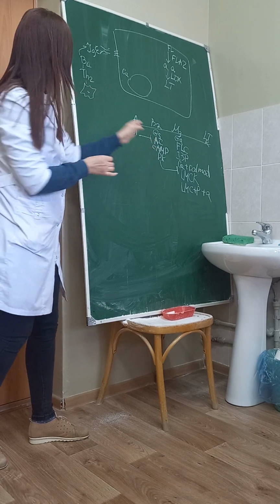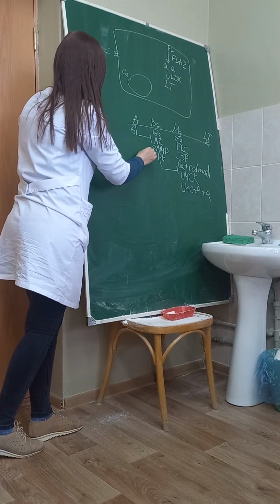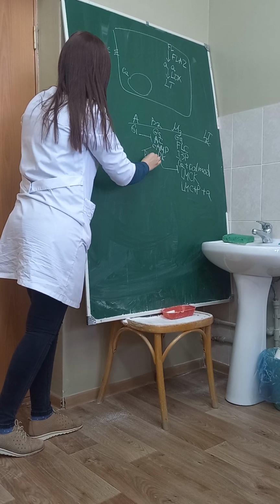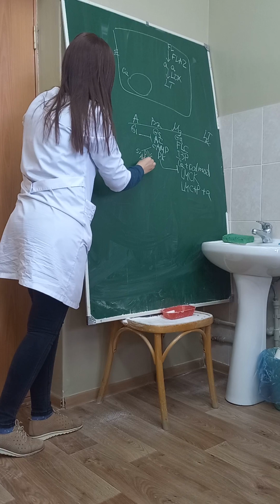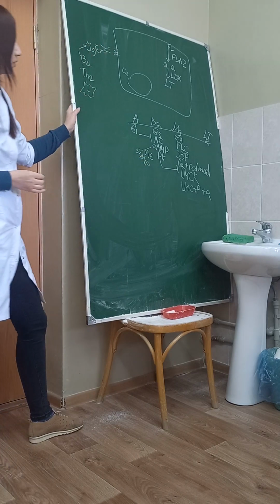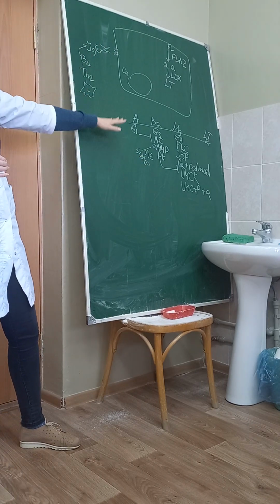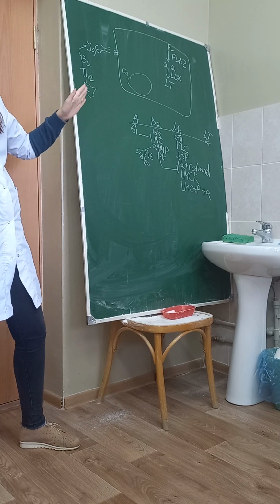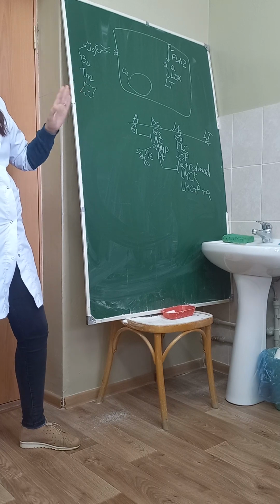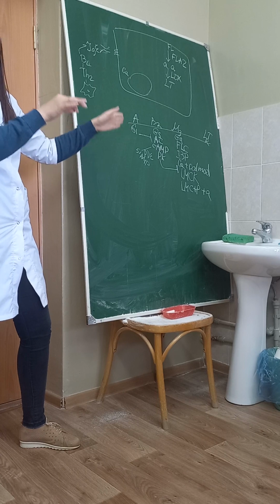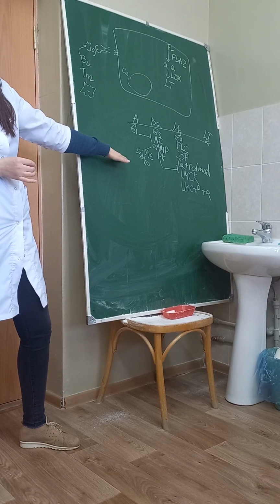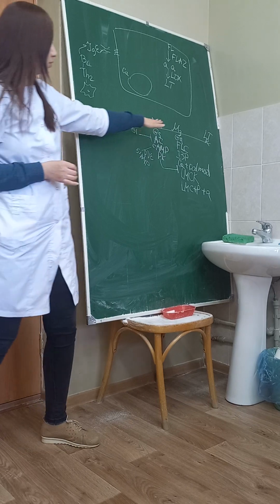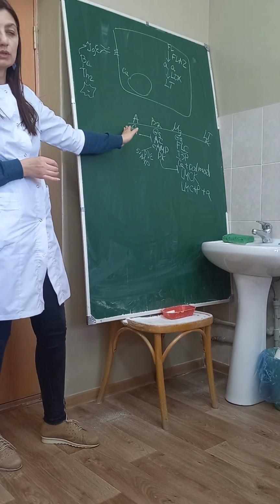Who can destroy cyclic AMP? Phosphodiesterase. Phosphodiesterase, yes? So, to treat bronchial asthma, we use two groups of drugs: bronchodilators and anti-inflammatory drugs. Bronchodilators, we can speak about this picture, yes? They can affect these receptors and do something with them.